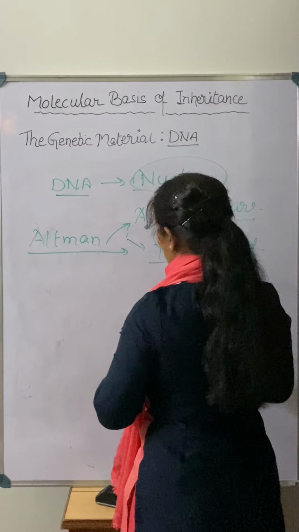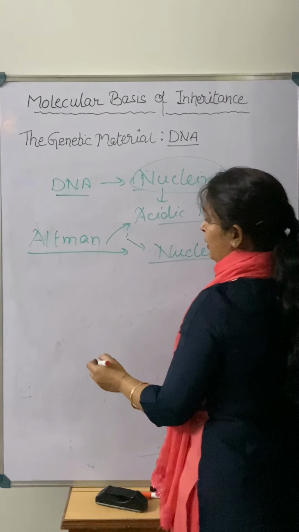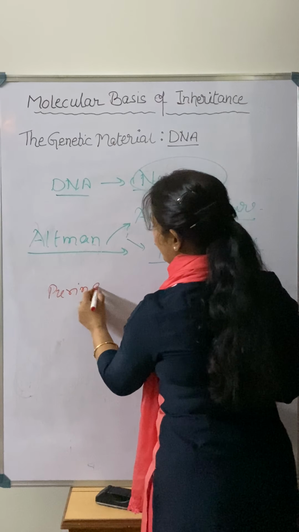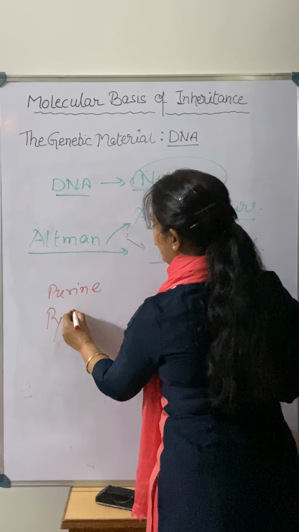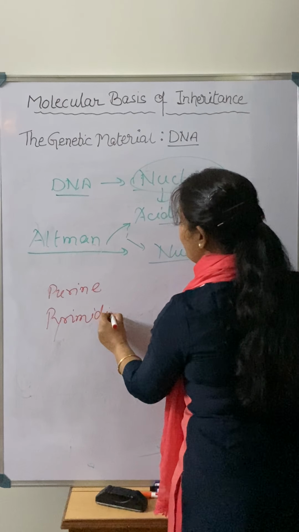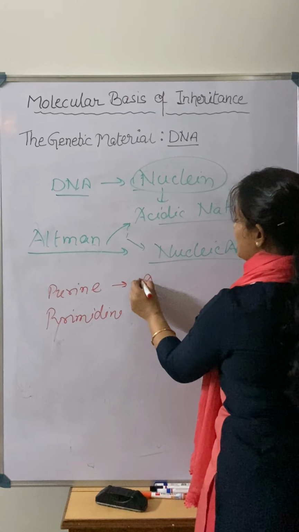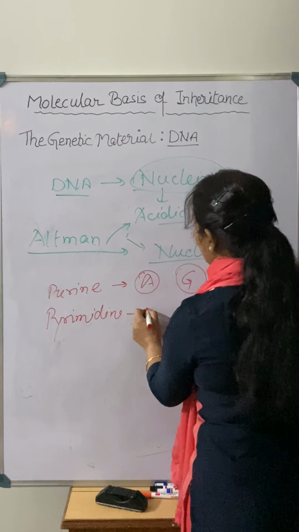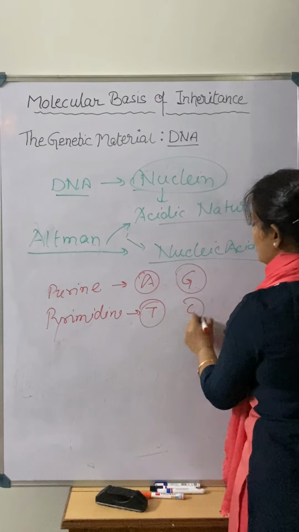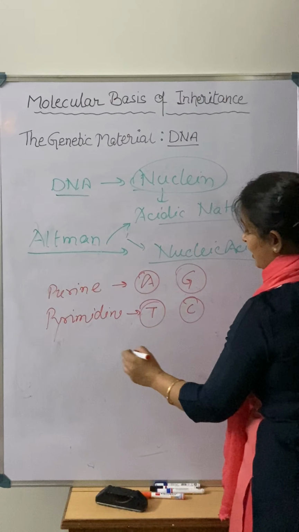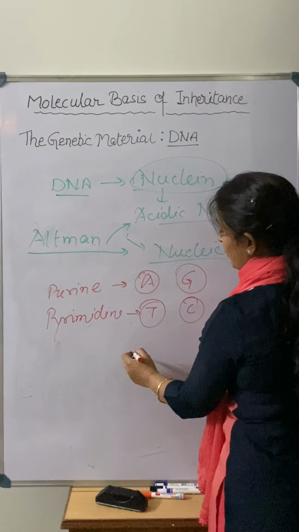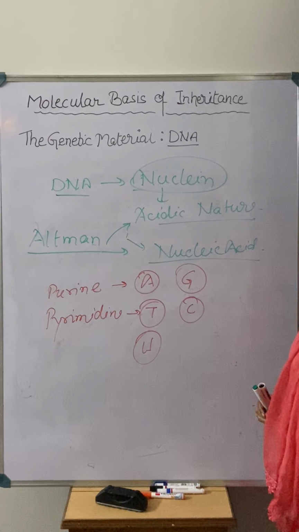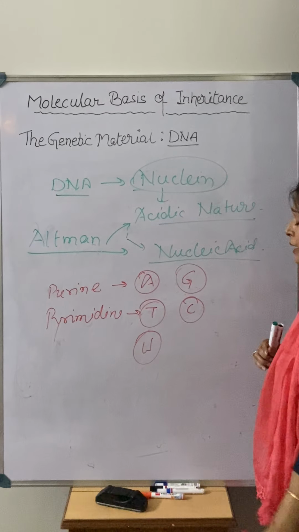After that, now you know very well, there are four types of nitrogen bases, that is purine and pyrimidine. In purine there are two, adenine and guanine, right? In pyrimidine there are thymine and cytosine, and in case of RNA, instead of thymine there is another pyrimidine that we call uracil, right?